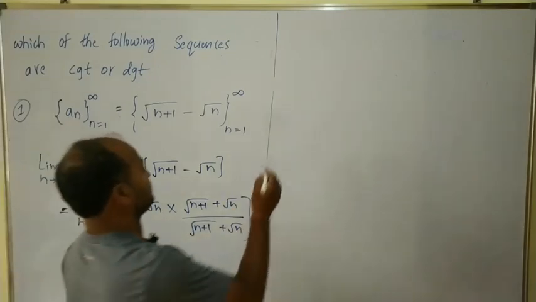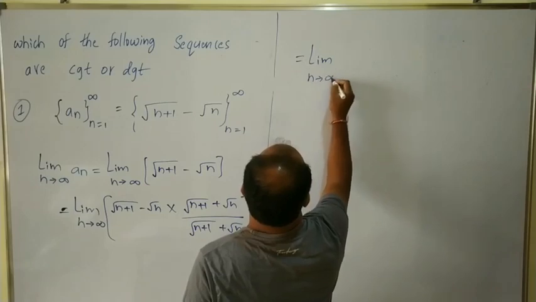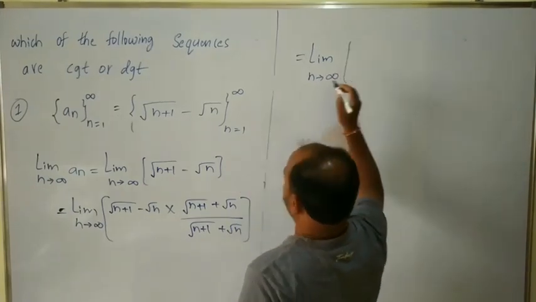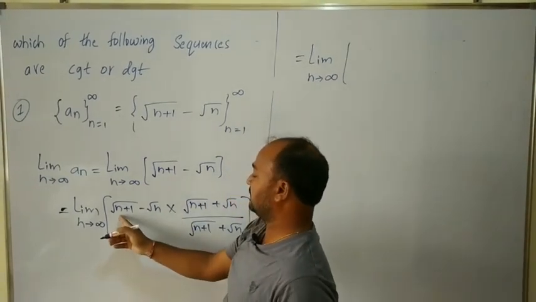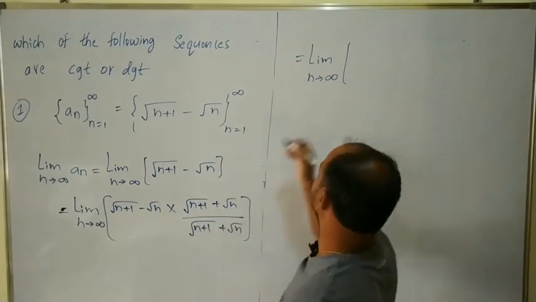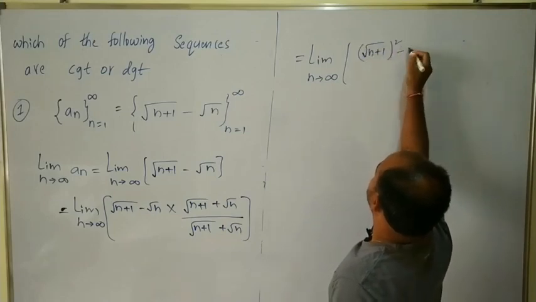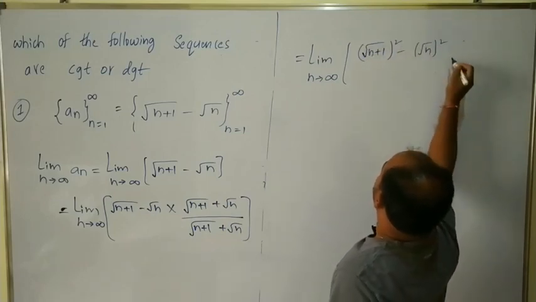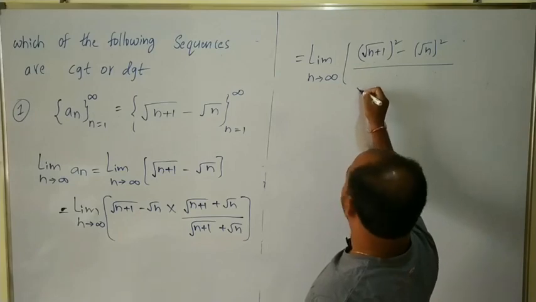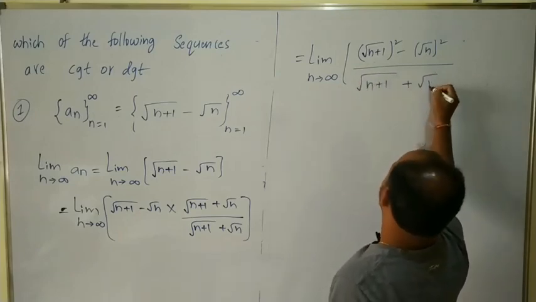Here I am applying the formula (a minus b) into (a plus b) equals a square minus b square, giving under root of (n plus 1) whole square minus root n whole square, divided by under root of n plus 1 plus under root n.